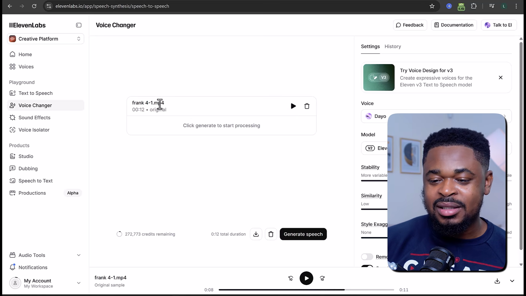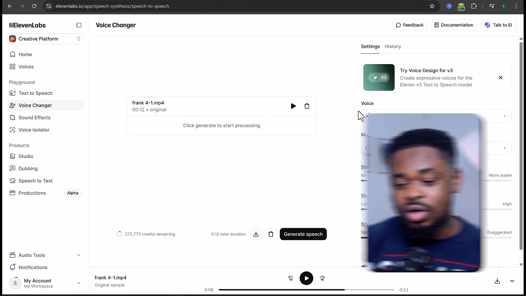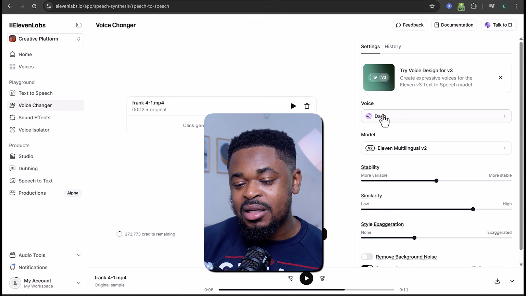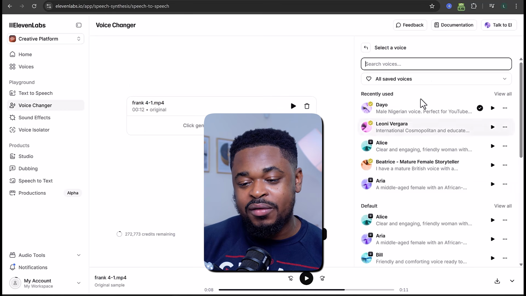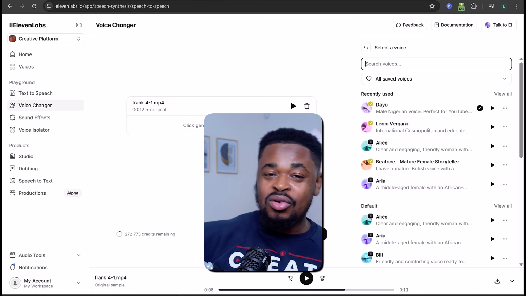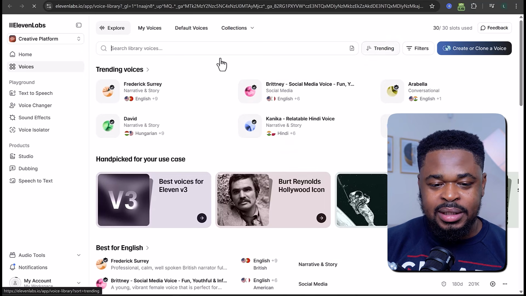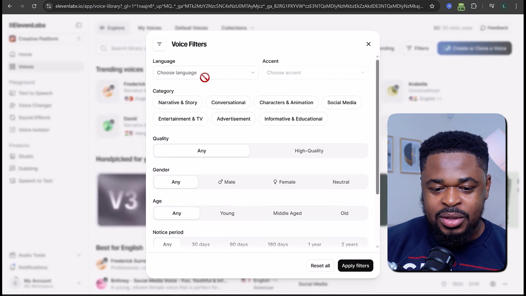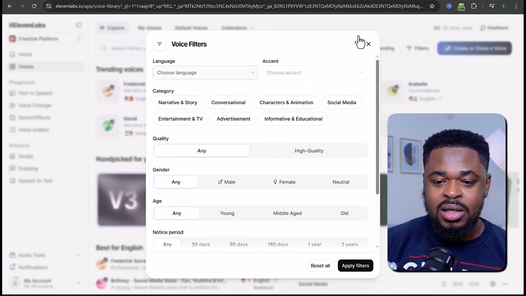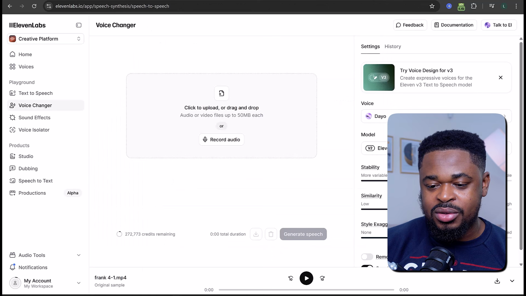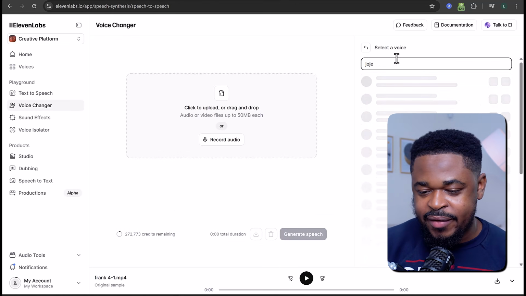So this is the dad. After uploading the video here under the voice changer tool, you're going to go to voice and select the voice of a dad. Depending on what your character is, you select the voice. What we are trying to do is to replace the voice on all characters. We are changing their voices. If you click on voices and then down here, filters, you can choose a language, choose an accent and find a voice. I've already found a voice, so I'm going to search for Joje. Joje is a Nigerian voice.